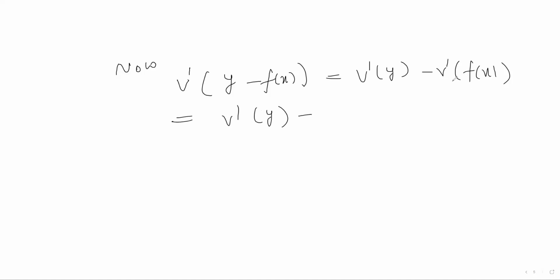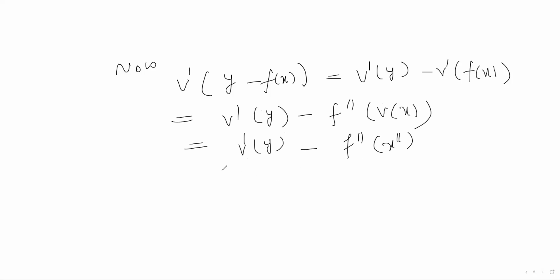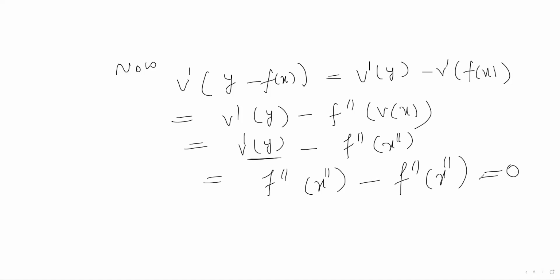Now apply the commutativity of the diagram. You will get f double dash of v of x. So this is v dash of y minus f double dash of x double dash. But v dash of y also has this same value. So this is actually f double dash x double dash minus f double dash x double dash, which is equal to 0.